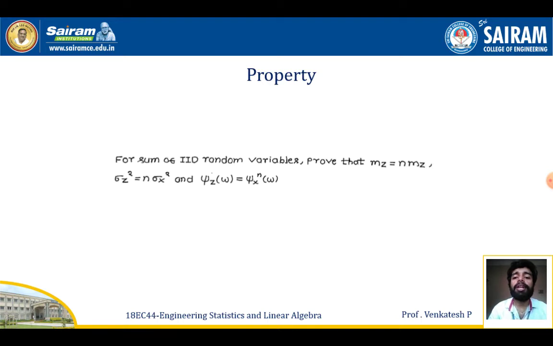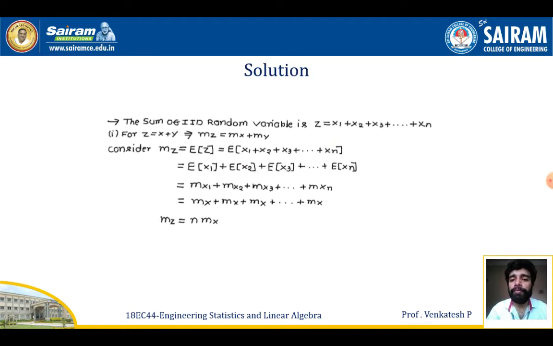Property for the sum of IID random variables: prove that mz will be equal to n times mx, sigma z square will be equal to n times sigma x square, and the characteristic function psi z of omega will be equal to psi x of omega to the power n. The first one, the sum of IID random variables: I am taking z is equal to x1 plus x2 plus x3 plus etc. xn. We have the property that for z is equal to x plus y, mz is equal to mx plus my.